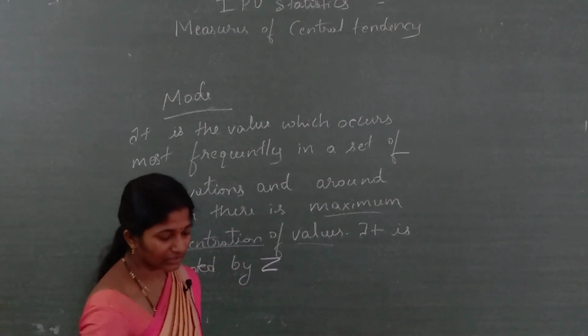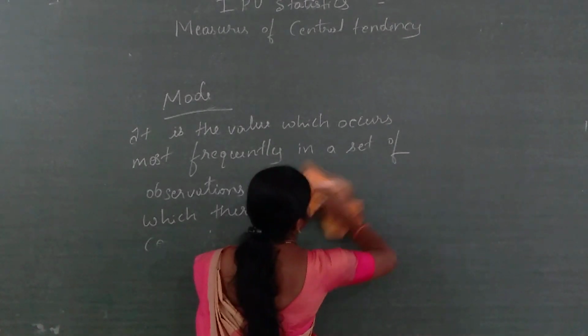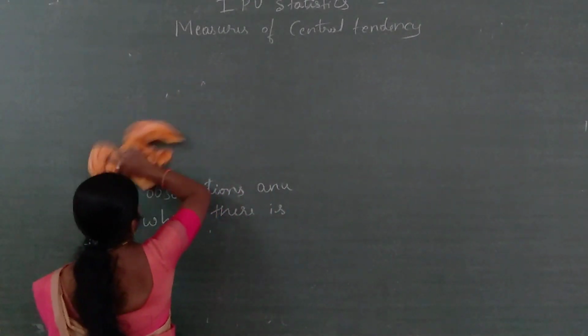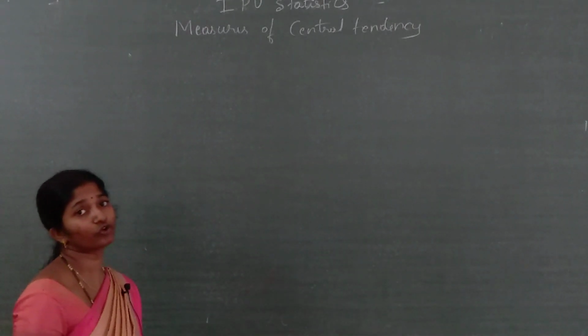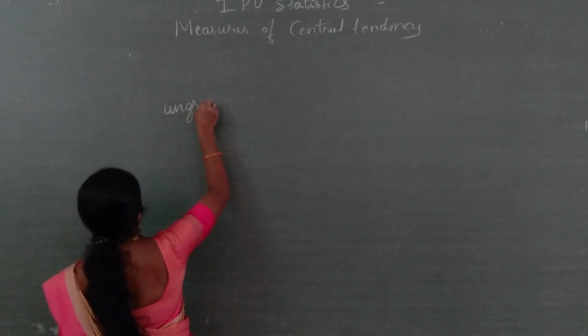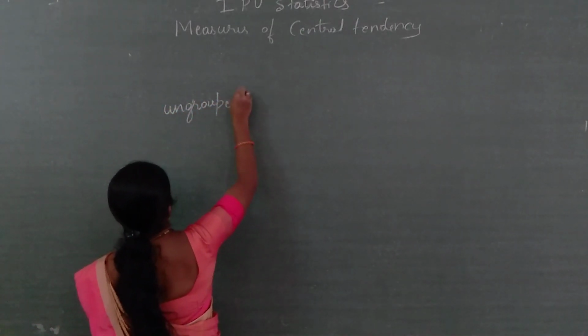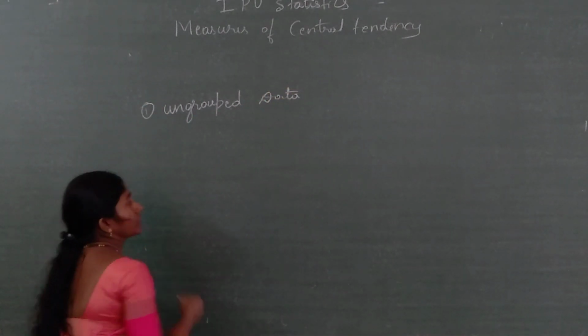Now see, under this calculation, again here, in the computation of mode, there are ungrouped data and grouped data. Ungrouped data, okay, this is the first one.